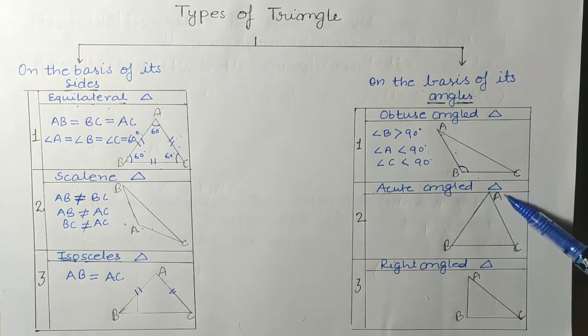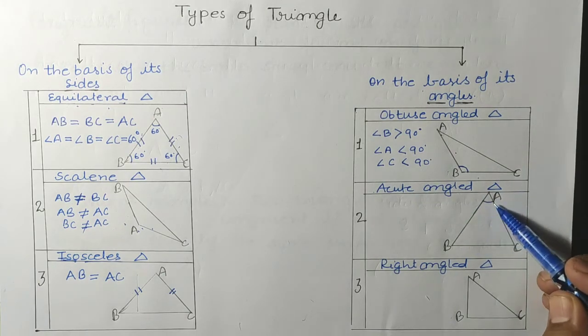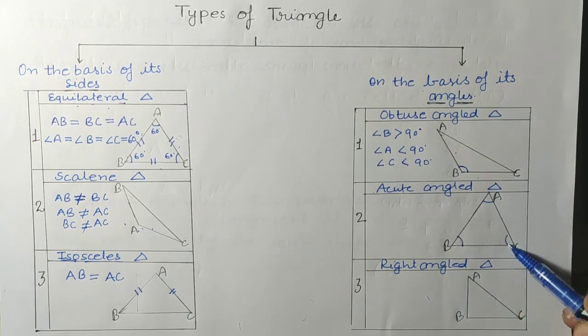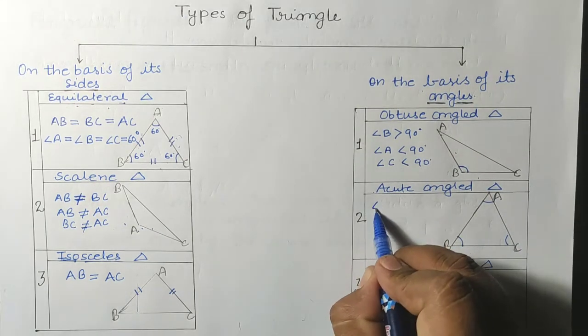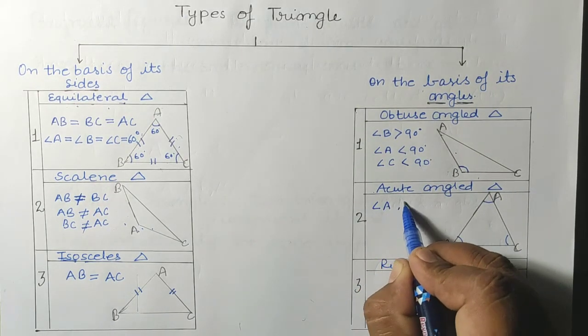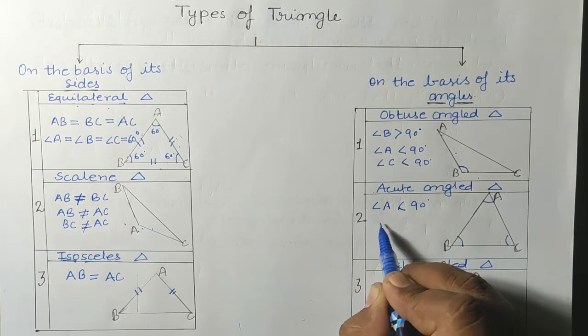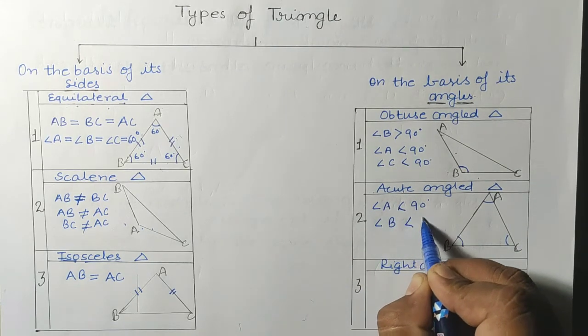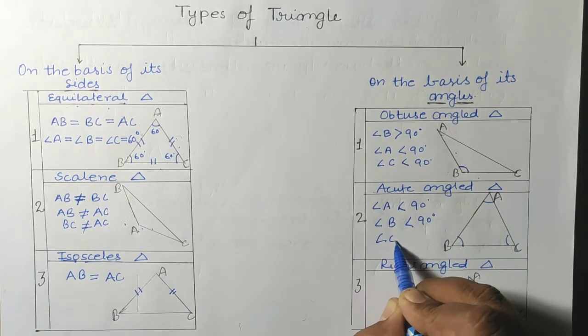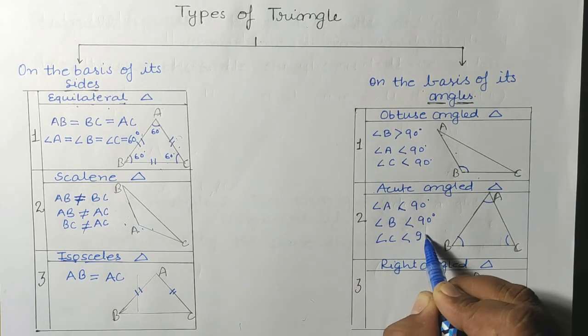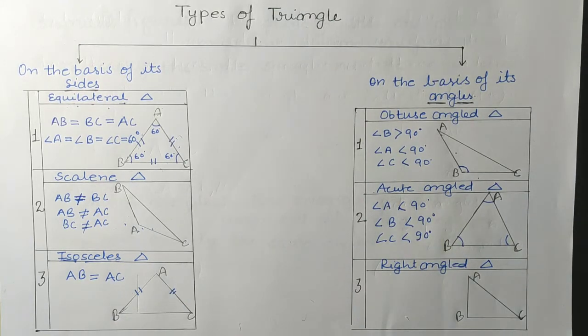Here, acute angled means all the angles, angle A, angle B, angle C, should be less than 90 degrees. So when in a triangle all the angles are less than 90 degrees, then that type of triangle is known as an acute angled triangle.